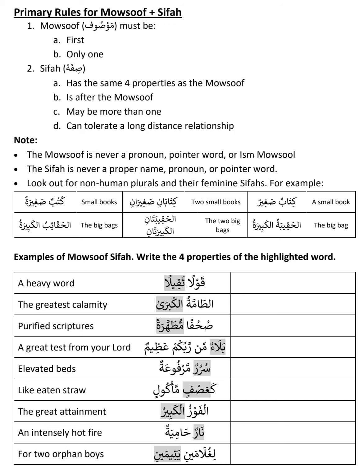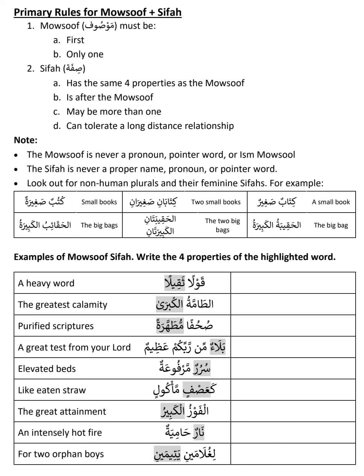First, it is rafa, u sound, and it is singular and feminine, because of the tamrabuta. Singular, there is no plural sound, and finally it has al, so it is specific. Both are rafa, both singular, both feminine, both specific. So this is a Mowshoof Sifa. You might say bags is not singular, bags is plural, but that's the meaning: if it is a broken plural, it has to be treated like singular feminine. So these both are Mowshoof Sifa.